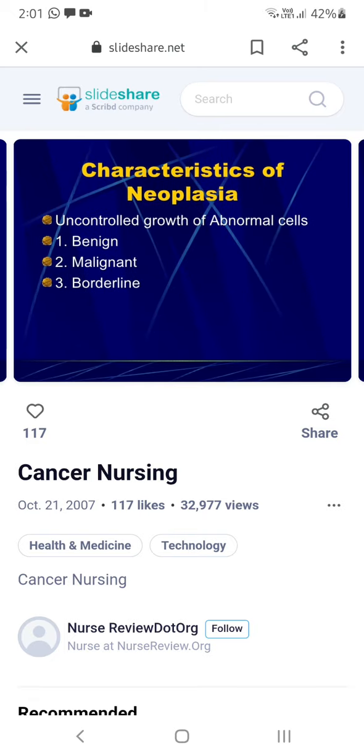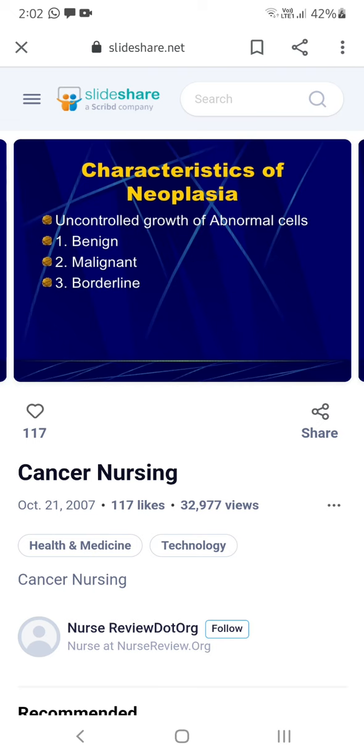And already you know the characteristics of neoplasia. Neo means new, plasia means growth. So the new, uncontrolled growth in the body will be seen in three types: benign, malignant, borderline. Benign, in the sense, is confined to a small area which can be treatable.